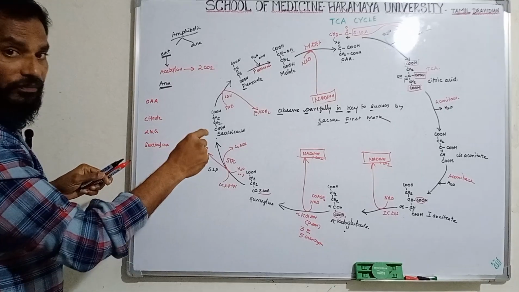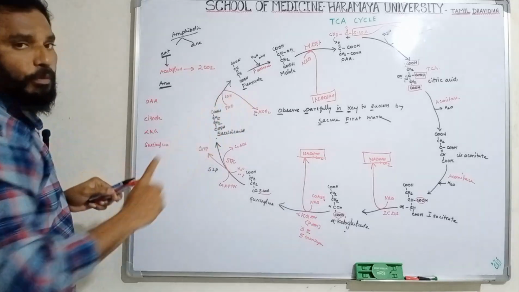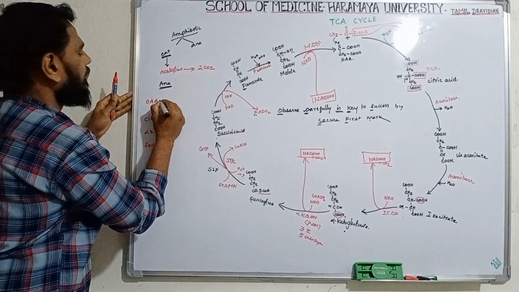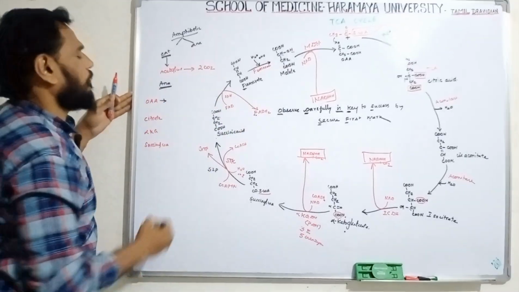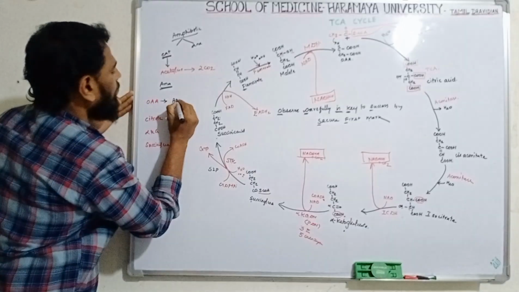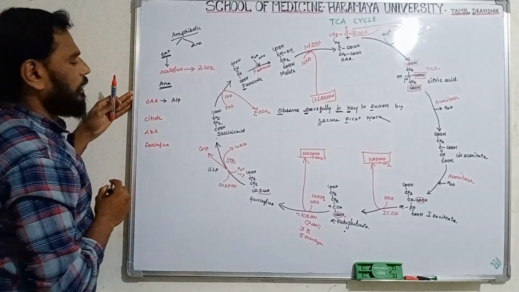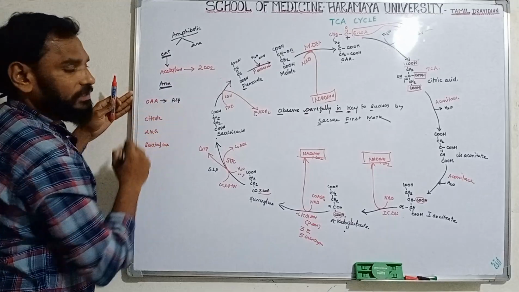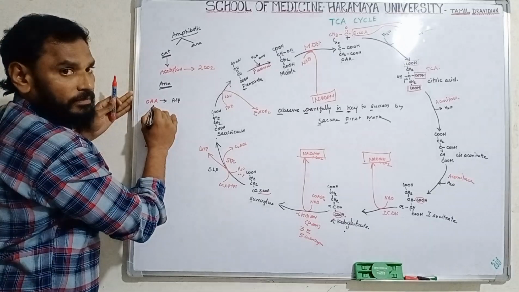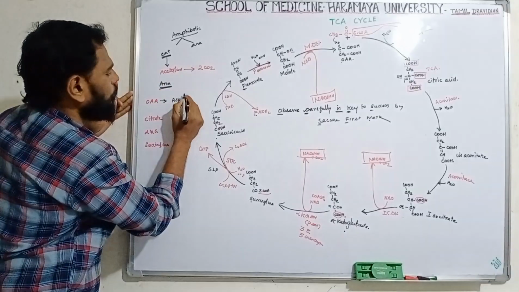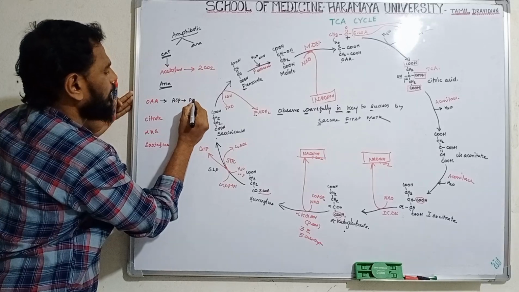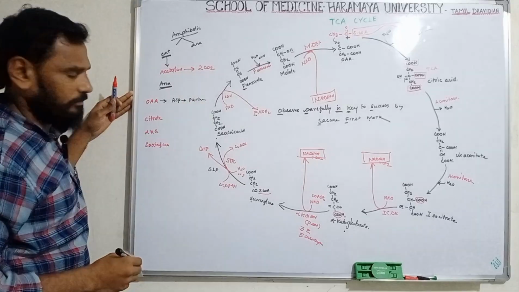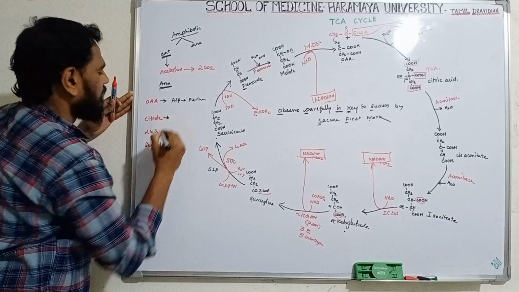These are not only for ATP production, at the same time they are involved in some other reactions. Whenever aspartic acid is low, aspartic acid can be synthesized from oxaloacetic acid, which is useful for purine production, purine formation. Clear?